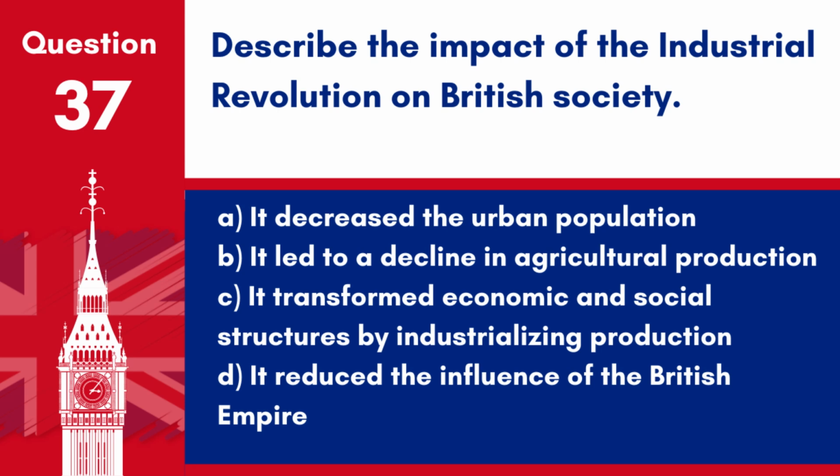Question 37. Describe the impact of the Industrial Revolution on British society. A. It decreased the urban population. B. It led to a decline in agricultural production. C. It transformed economic and social structures by industrializing production. D. It reduced the influence of the British Empire.